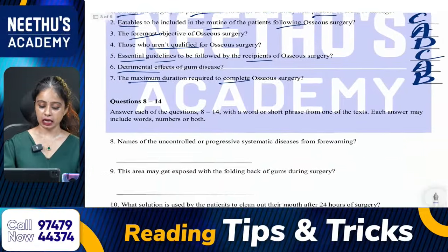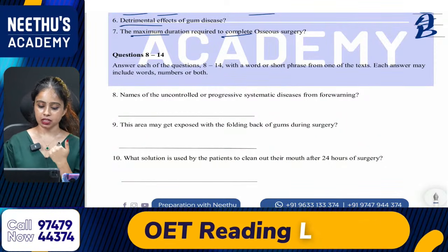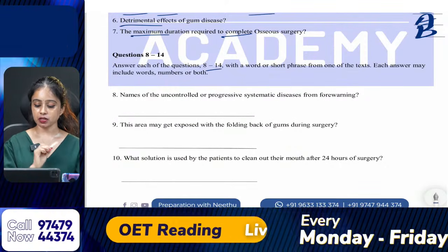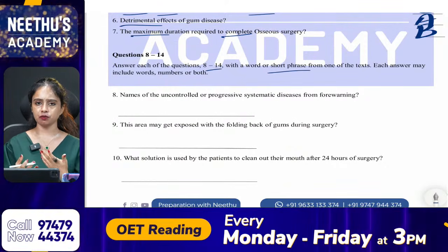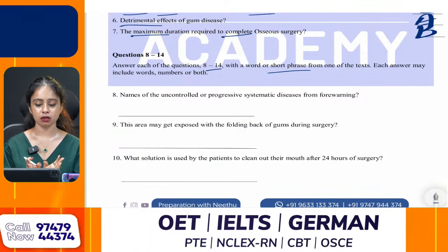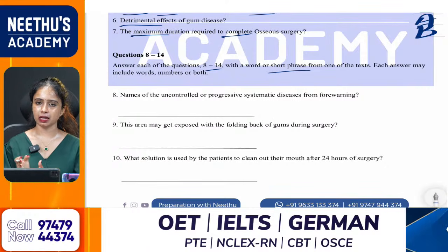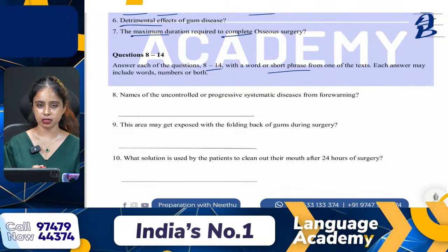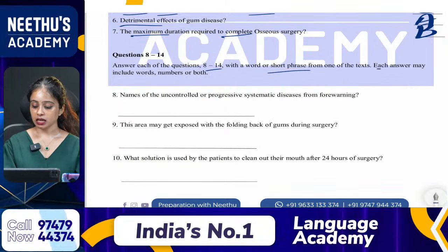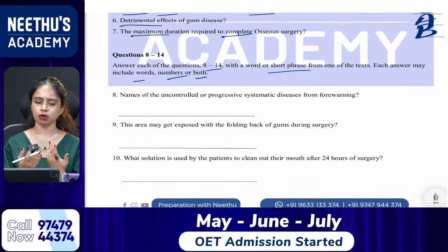Then we are moving to the second set of questions, that is 8 to 14. Again, I am reading the instruction. As you know, answer each of the following questions 8 to 14 with a word or a short phrase. So, what do you mean by short phrase? Maximum of 3 words. According to the question, it should be a maximum of 3 words, right? So, a short phrase from one of the texts. Each answer may include words, numbers or both. So, you can add numbers or words or both.